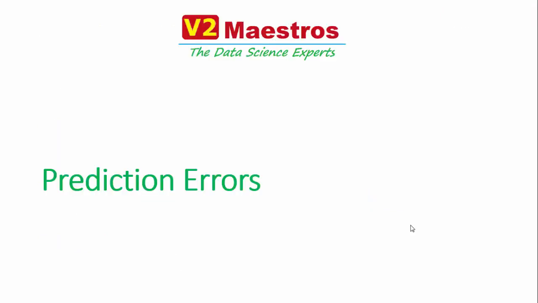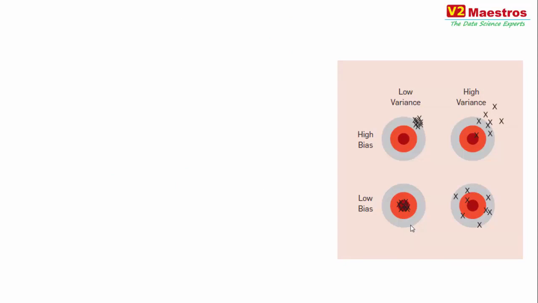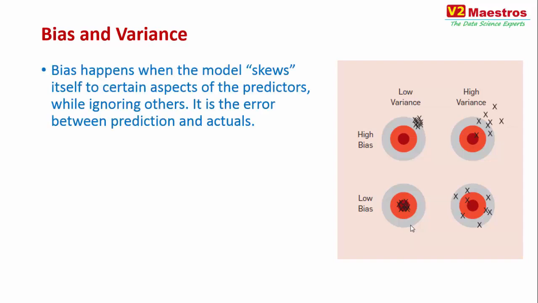Prediction errors. So what kind of errors do you get in predictions? There are two types of errors you want to worry about. One of them is called bias and the other is called variance. So what is bias? Bias happens when the model skews itself to certain aspects of the predictions while ignoring others. This is a little complex explanation, so let me give you a nice example.